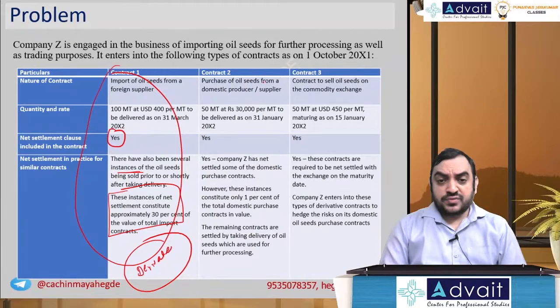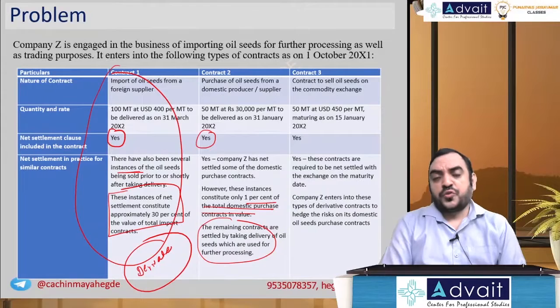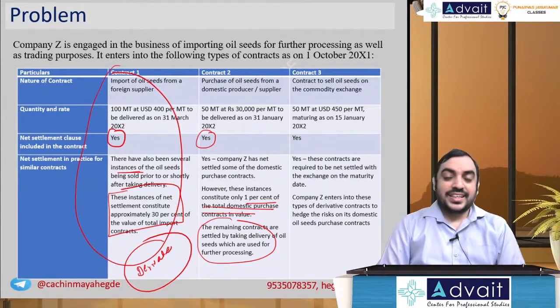Purchase of oil seeds from a domestic producer supplier, 50 metric ton, per metric ton, to be delivered on 31st of January. Net settlement clause, yes. The company Z has net settled some of the domestic purchase contracts. However, these instances are 1% of the total domestic contracts in value. Remaining contracts are settled by taking delivery of oil seeds which are used for further processing.